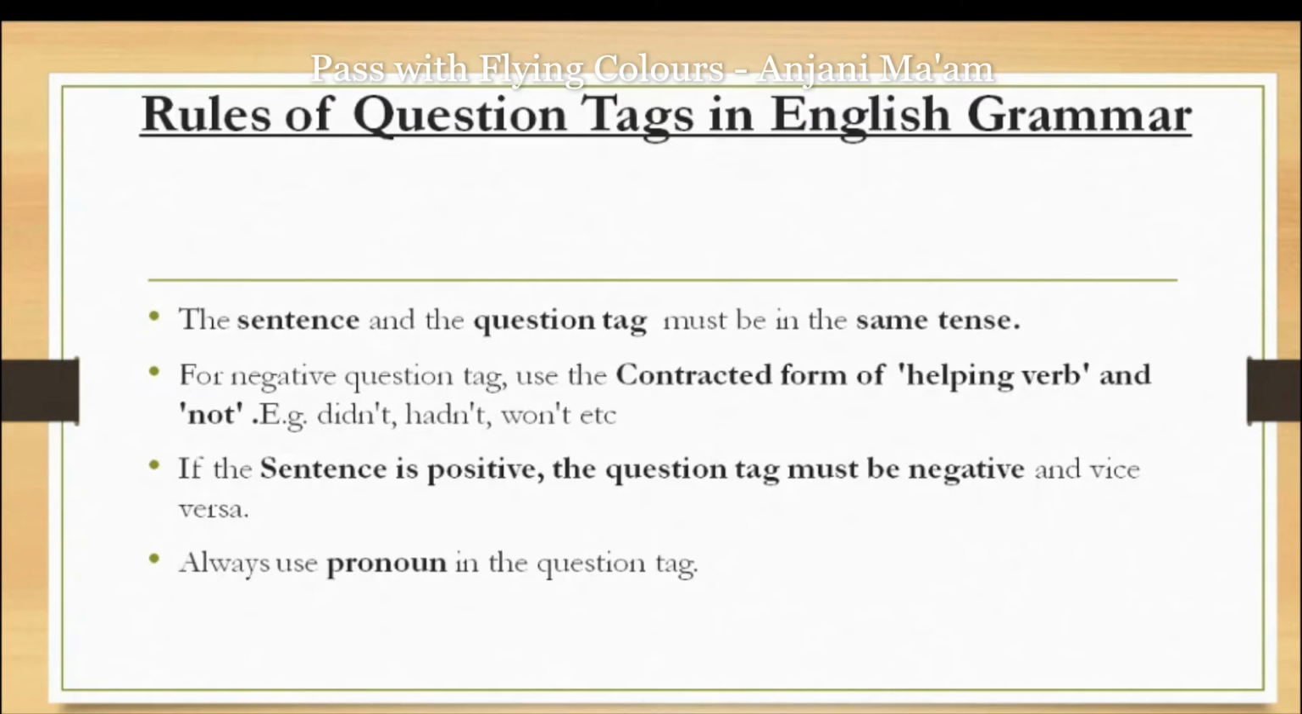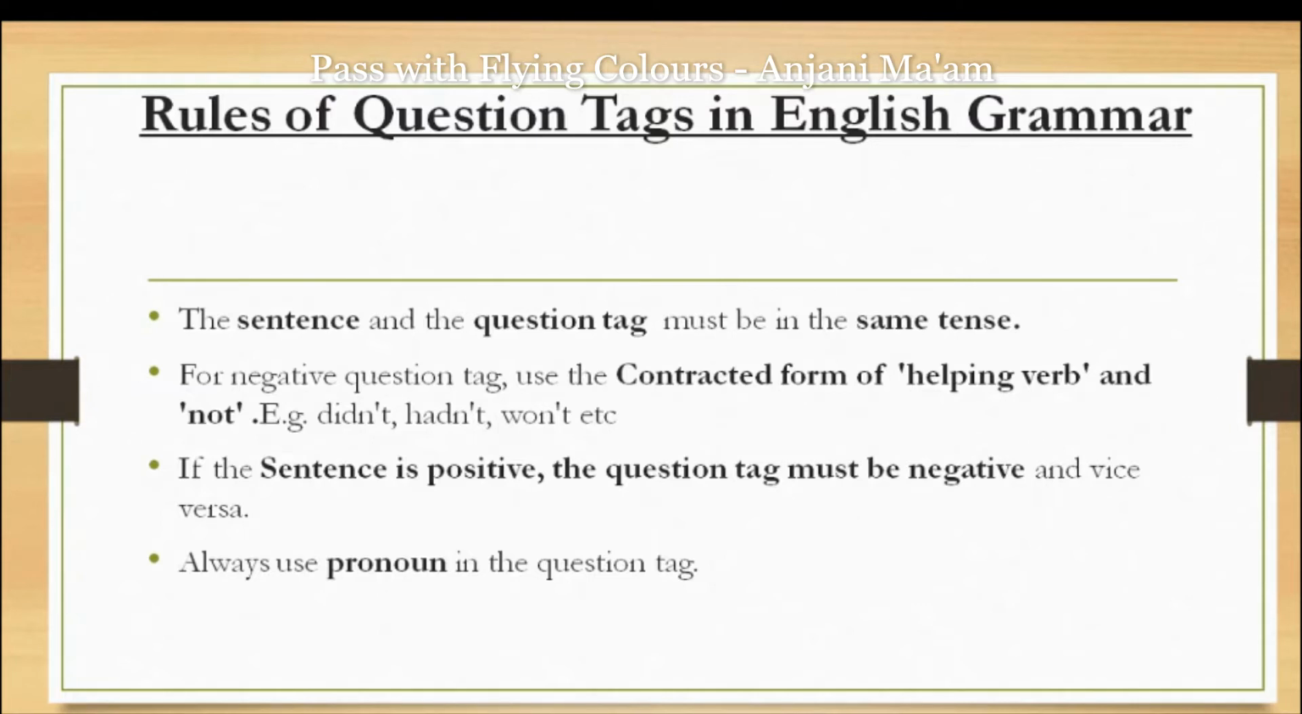The sentence and the question tag must be in the same tense. It means if you have been given a sentence and you have to make a question tag, if the helping verb is in the present tense, then you will have to use the present tense in the question tag. If it is in the past or the future tense, then you have to use the question tag in the past or the future tense.